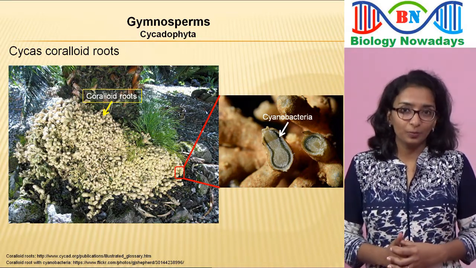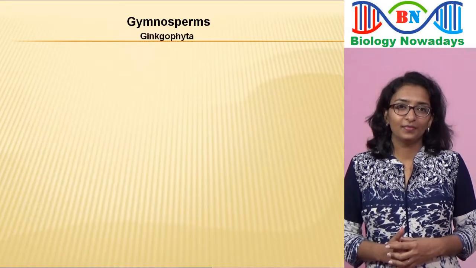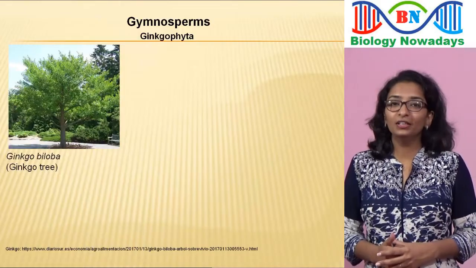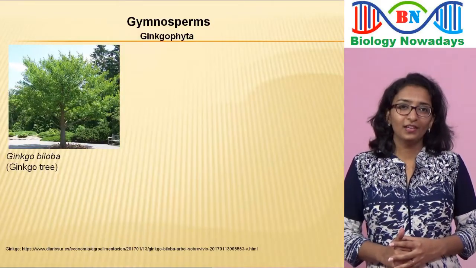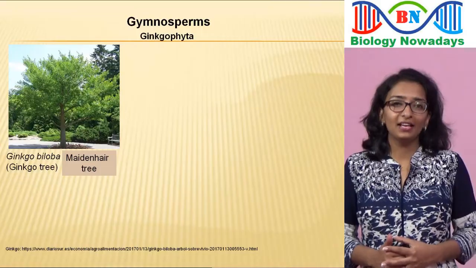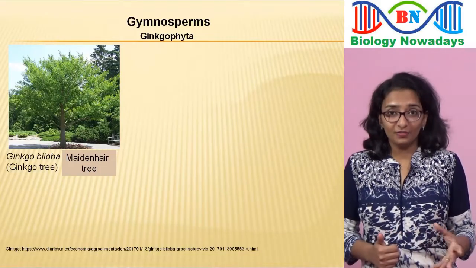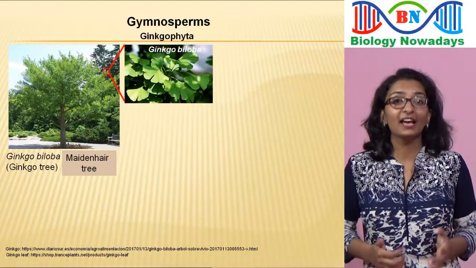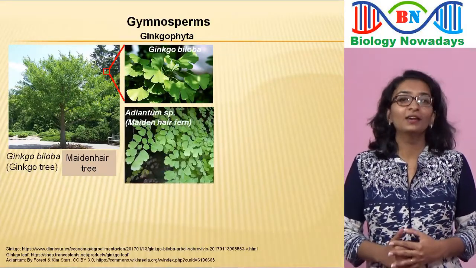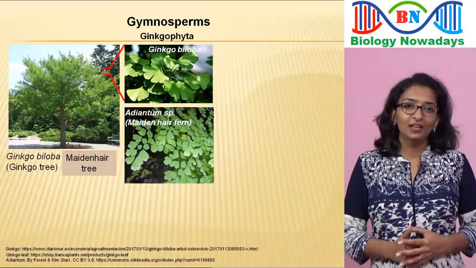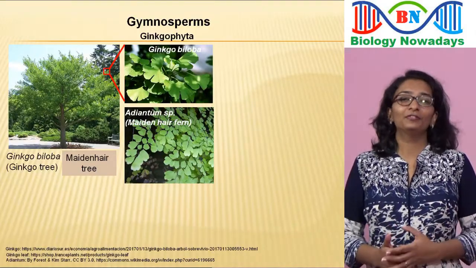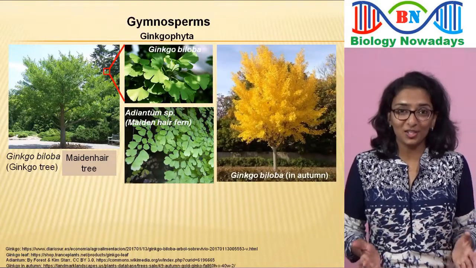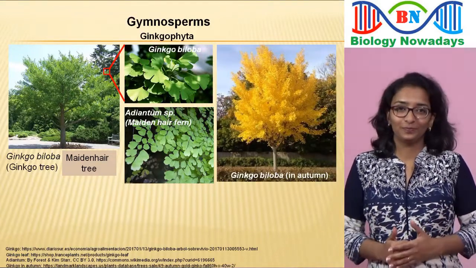Now, the second group, Ginkgophyta. An important member of this group is Ginkgo biloba, commonly called the ginkgo tree. It is also known as the maidenhair tree because of the resemblance of its fan-shaped bilobed leaves to those of the pteridophyte Adiantum, which is commonly called maidenhair fern. Ginkgo is really a beautiful tree, and I love to see it in the autumn season when its leaf color changes from green to yellow.